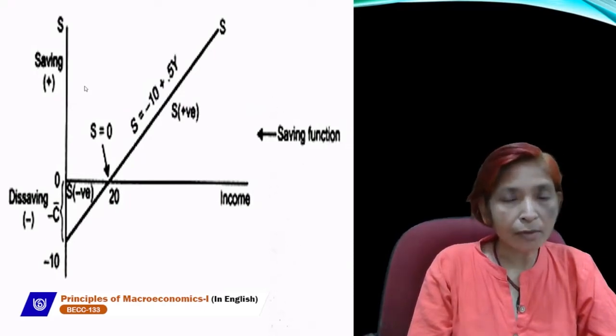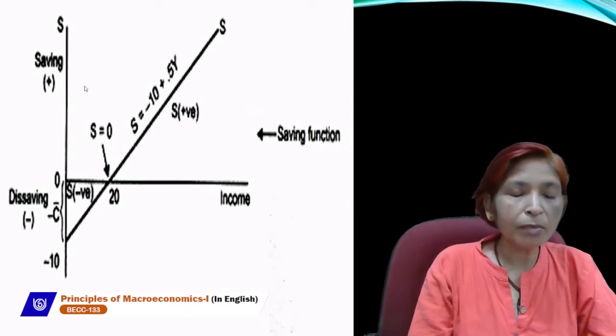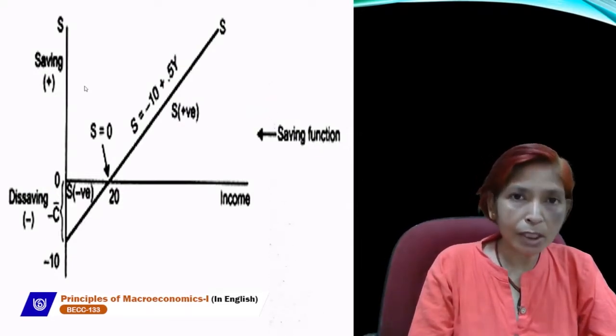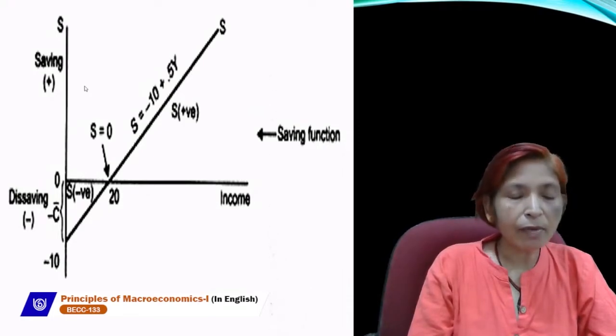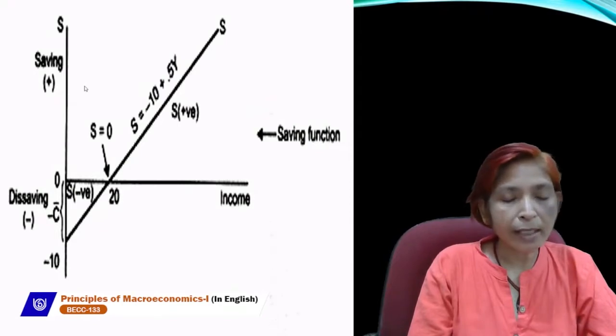It does not start from the origin because saving in the beginning always remains negative. That's why it always starts from a point below the origin. At that time, saving will be negative. After that, when it touches the x-axis, saving will be zero.